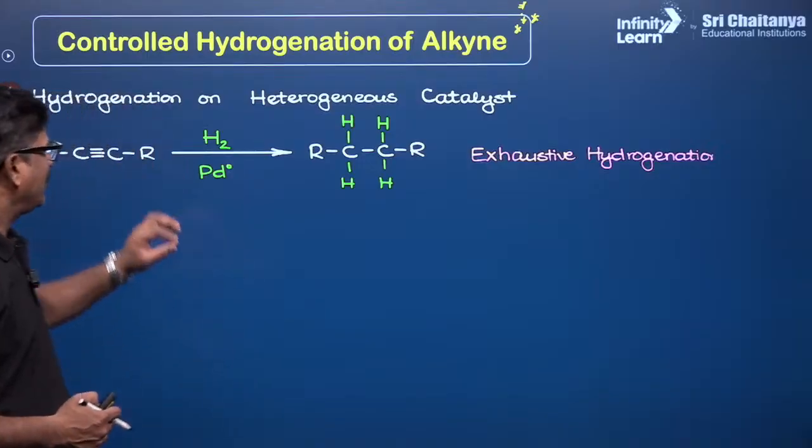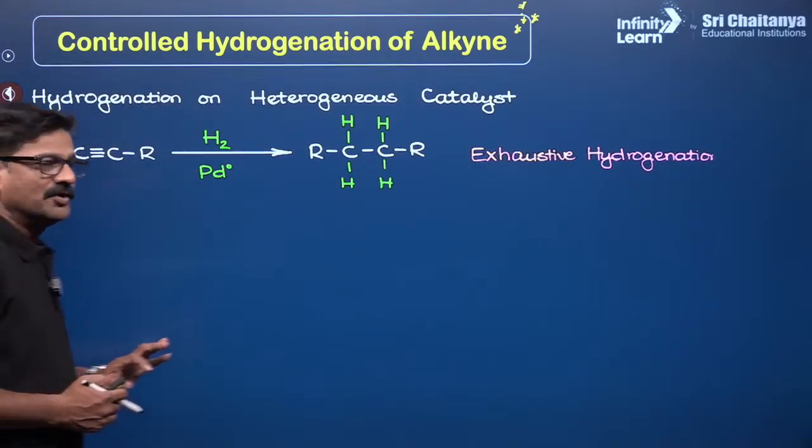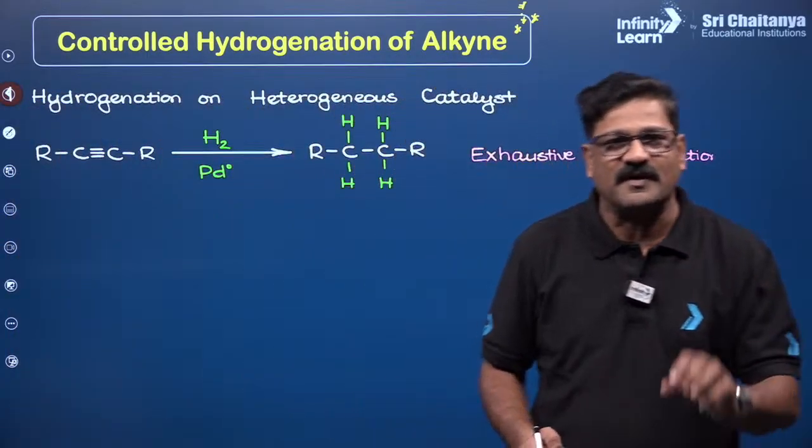Everybody knows. But if you change this condition, now you are going to see the formation of alkene only.